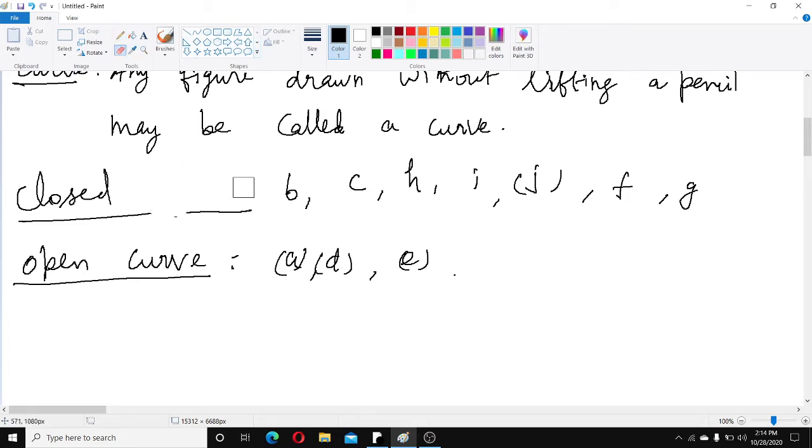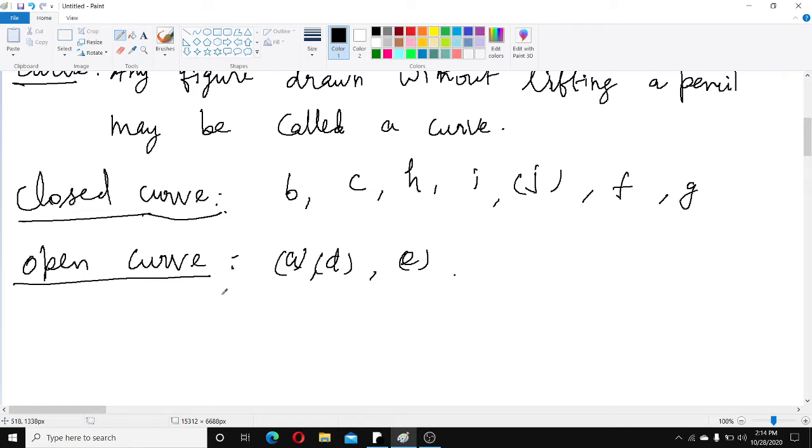Here I will write curve, children. Closed curve. So now you have learned which are closed and which are open curve.